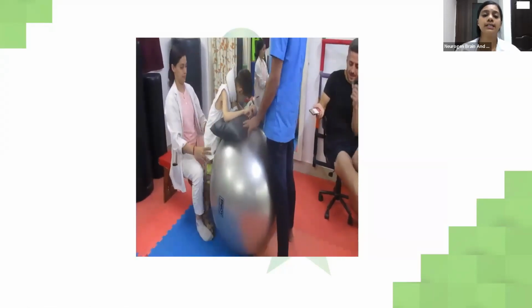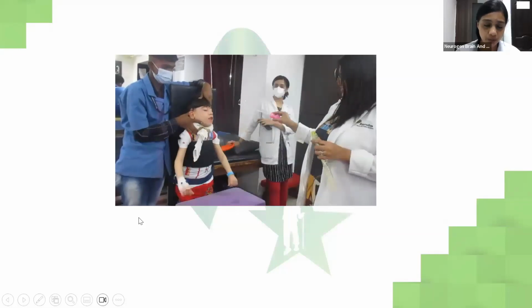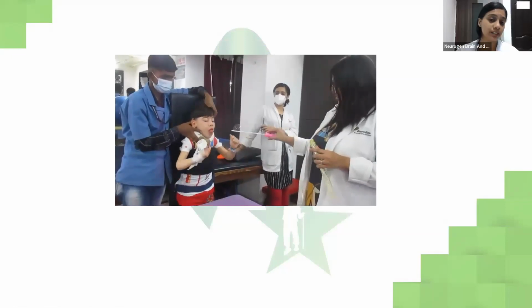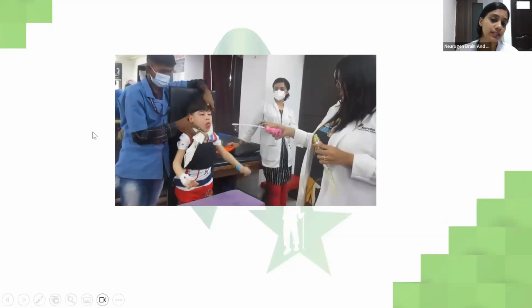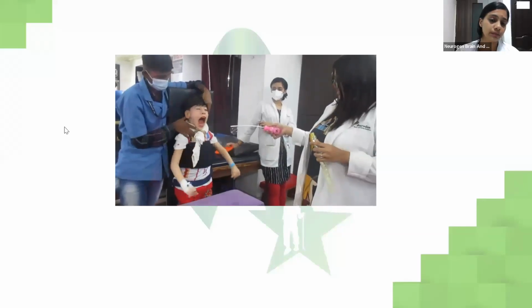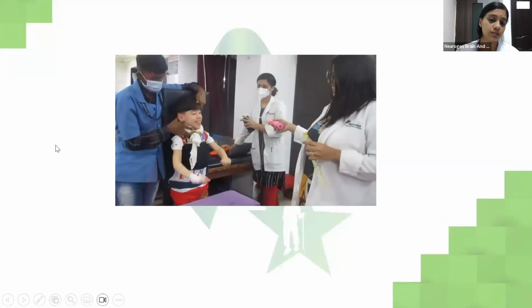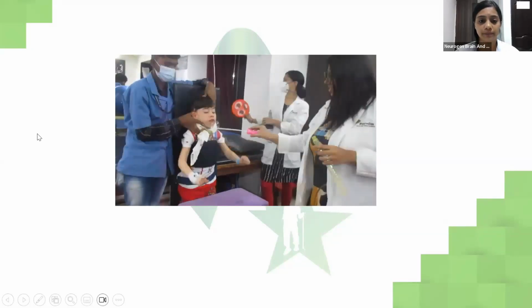And this, so he's weight bearing on the ball over a pillow and he's trying to come up straight, whereas without going into the pattern. Also in standing frame, we can give him a lot of activity for upper extremity. Like we are expecting him to lift his hand up and pop the bubble that is there in front of him. A lot of things will be worked like the eye-hand coordination, the hand function will be used.